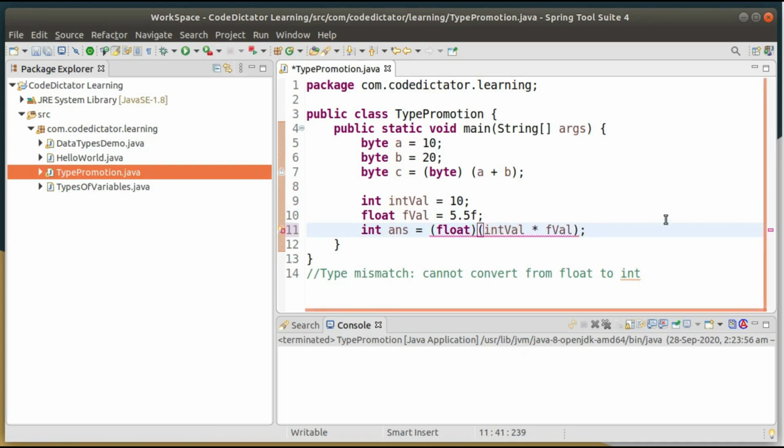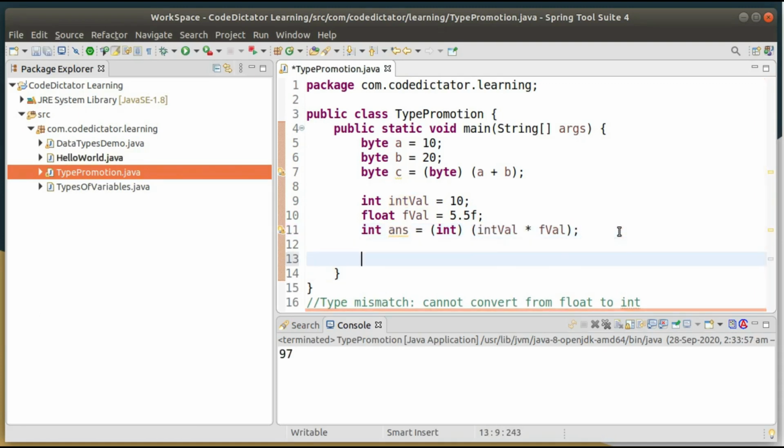So I'm wrapping my data into integer. Whatever answer is coming, I am wrapping inside my int data type. Then only that operation will be legal. Okay, the third thing I told you, we can convert character type of data into integer value. So let's try that, understand the concept.